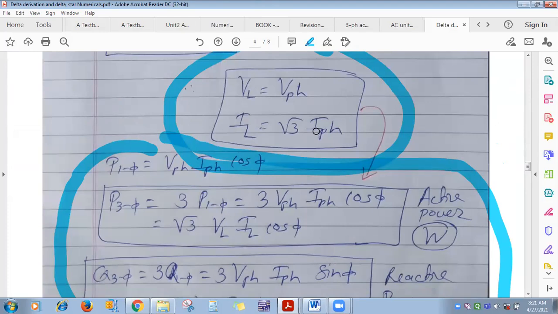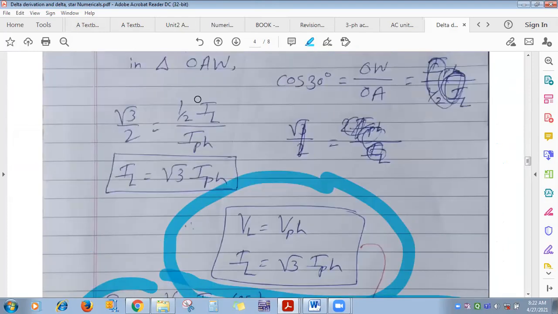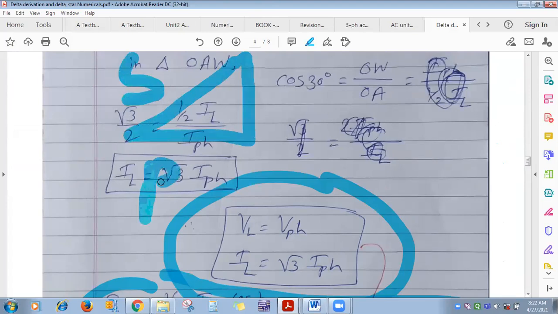Sometimes you have to use this. Suppose I draw the power triangle. What is the formula for active power? Suppose this is S, this is P, and this is Q. Along with this, whatever we have seen, some more I am asking you. From this power triangle, what will you write as the formula for P? S cos theta. Correct. S cos phi. And Q is what? S sin phi. Sometimes you have to use this.